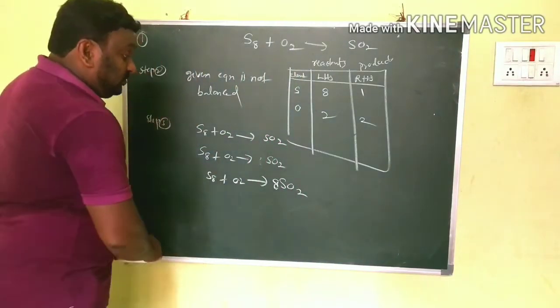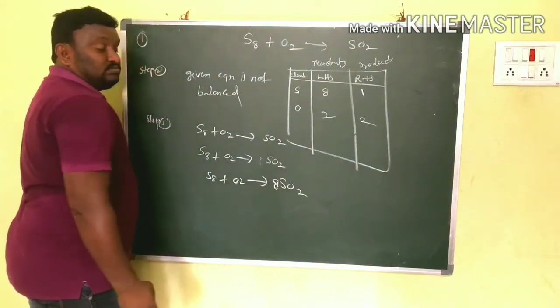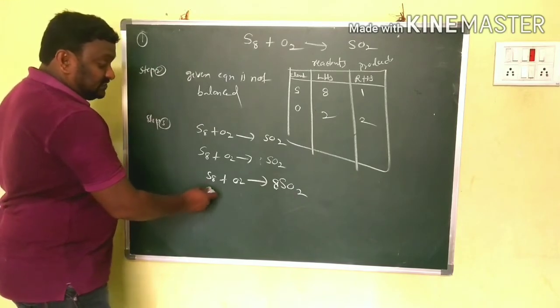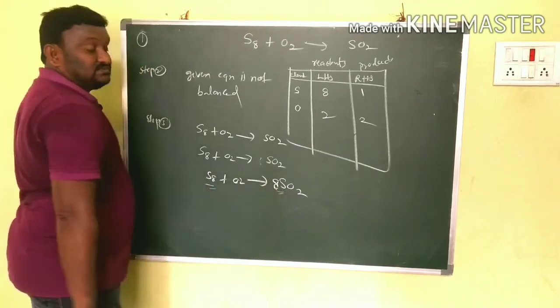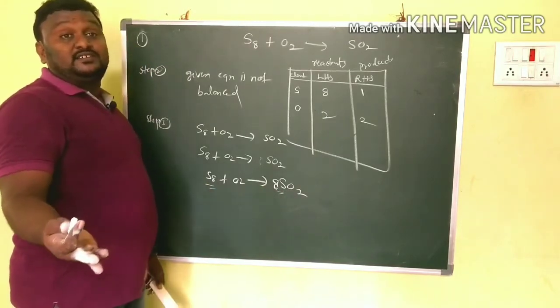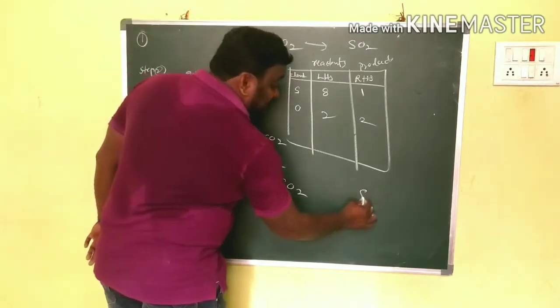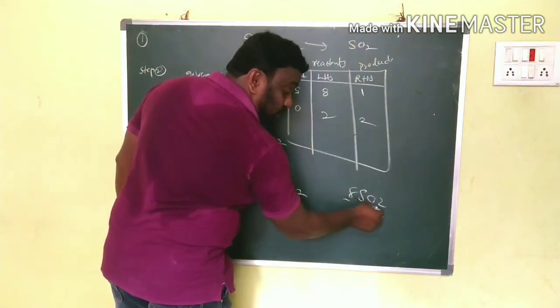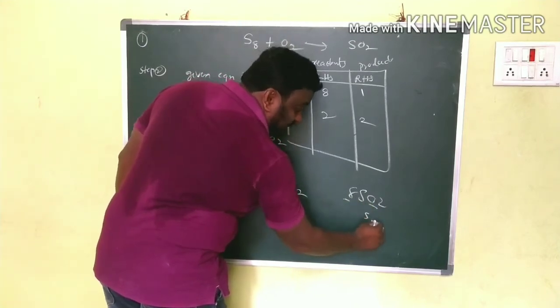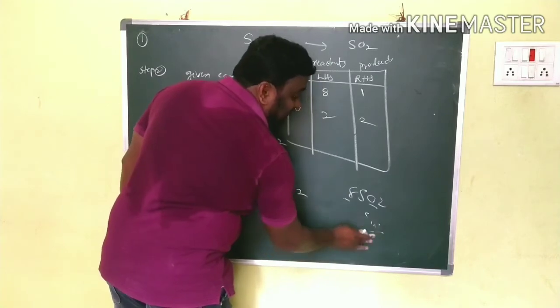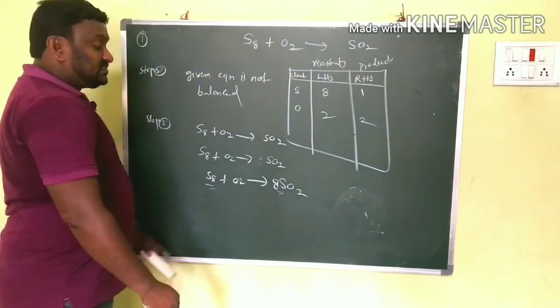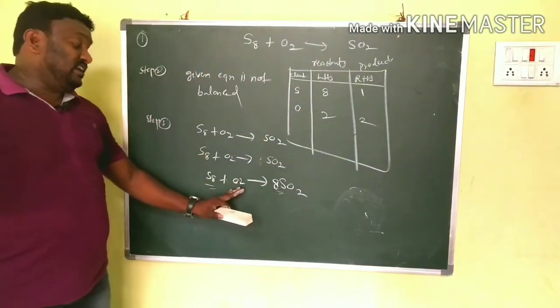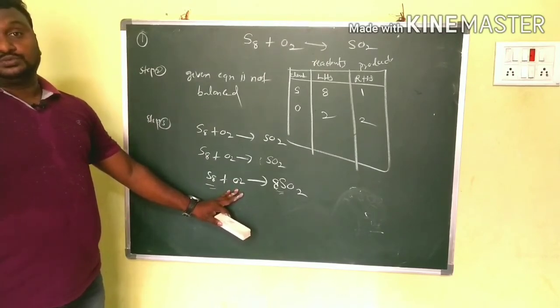So here now 8SO2, again we have to check. Sulfur is now balanced, but what changes occurred while we are writing SO2 8? This 8 belongs to S and O2 also. That's why S1 into 8, and 2 into 8 is 16, so oxygen is now 16.